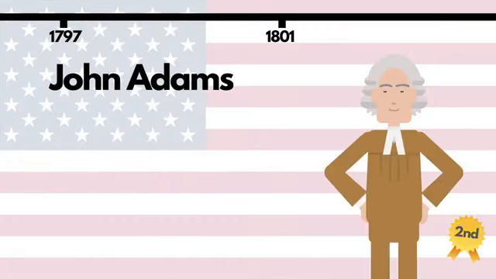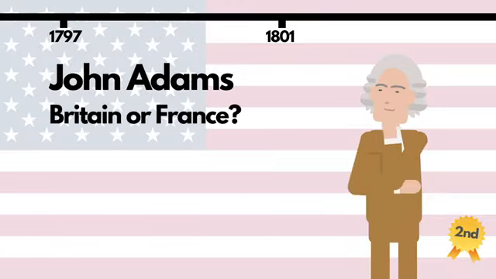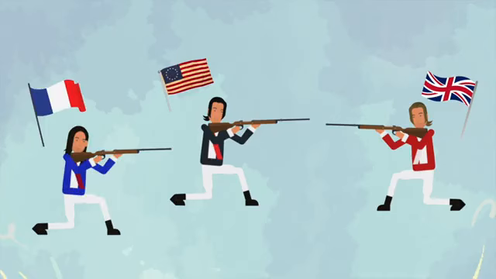Adams' presidency was dominated by the question of who the US should support in the Napoleonic Wars in Europe, their old foes Britain or France, who were now at war following the rise of Napoleon Bonaparte. Washington had elected to stay out of the conflict, even though France had helped the US defeat the British.